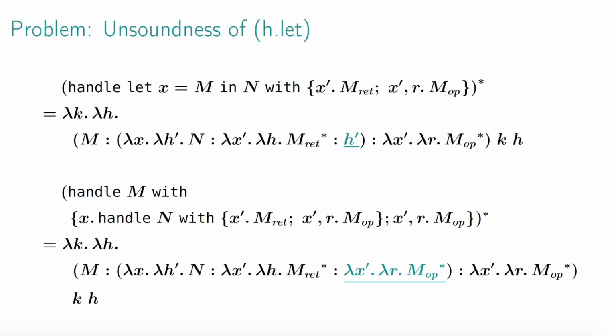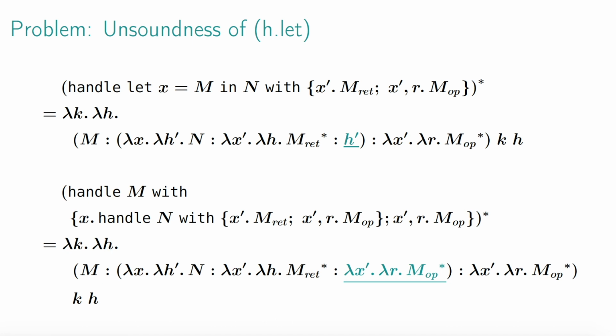This is intuitively correct, but it is not sound with respect to our CPS translation. Indeed, if we CPS translate the redex and reduct, we obtain different results. The CPS of the redex tells us that the body M of the let expression is handled by some handler H prime that happens to surround it at runtime.